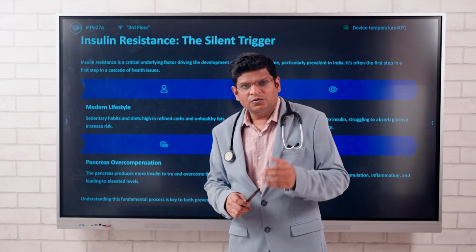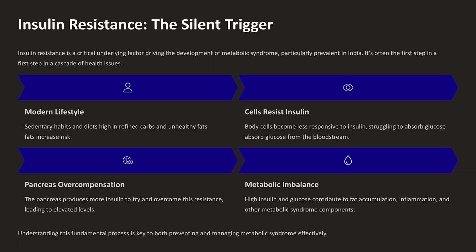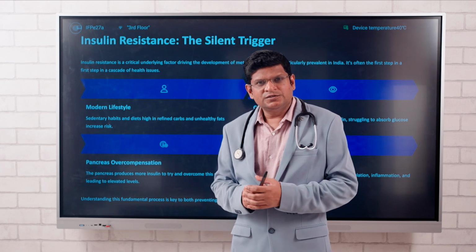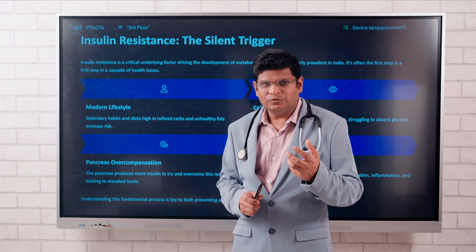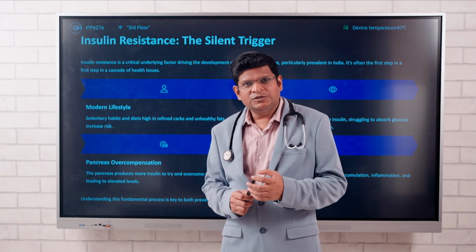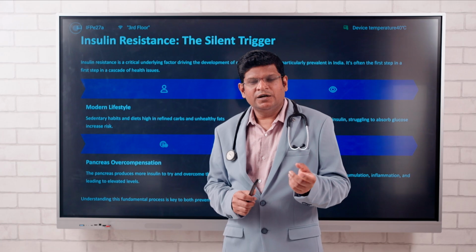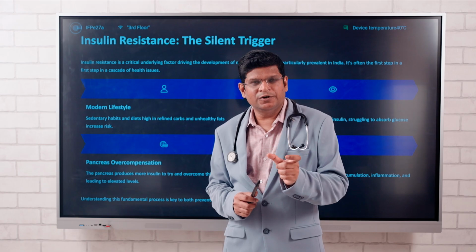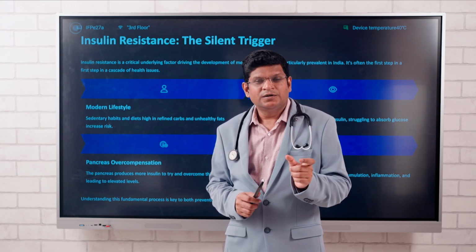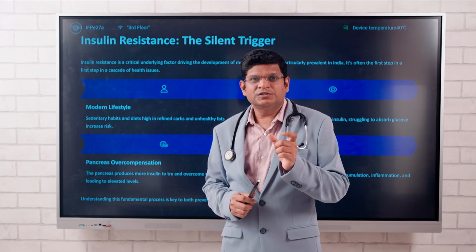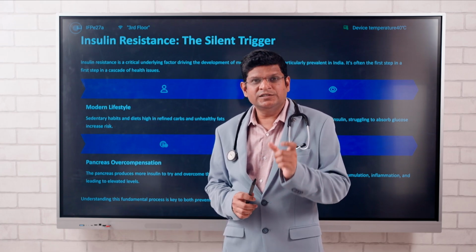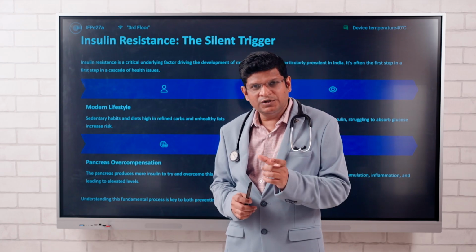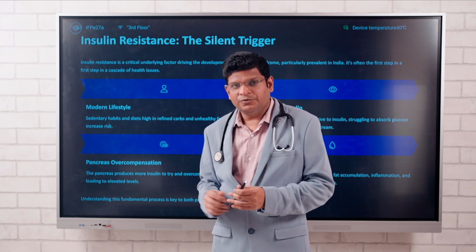So what are the causes of metabolic syndrome? It is caused by insulin resistance. What is insulin resistance? Insulin resistance develops because of excess consumption of refined carbohydrates and processed foods. After eating processed food, blood sugar spikes are seen, and in response the pancreas secretes more insulin, and this sugar gets deposited into cells of the body in muscles, liver and fat. But if consistent sugar spikes are present, these cells become less responsive to insulin and over a period of time type 2 diabetes develops. So this insulin resistance causes metabolic syndrome.